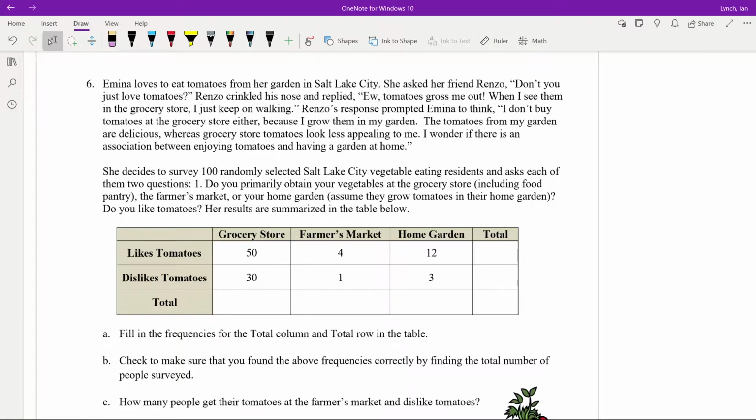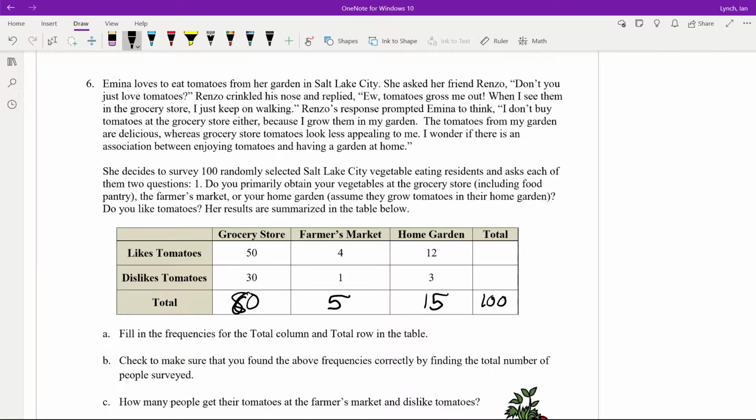And do you like tomatoes? So, we're trying to see if there's an association with where you get them and whether you like tomatoes. So we're going to fill in the frequencies in the total columns and row in the table. The total number of people who go to the grocery store is 80. Total from a farmer's market is 5. And total from a home garden is 15. As you can see, that adds up to 100.